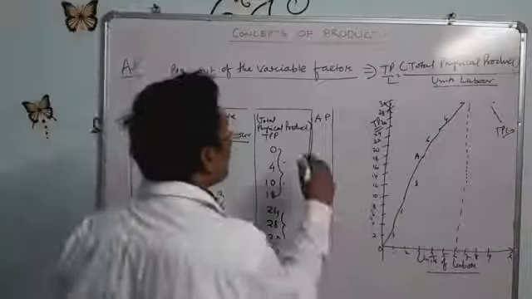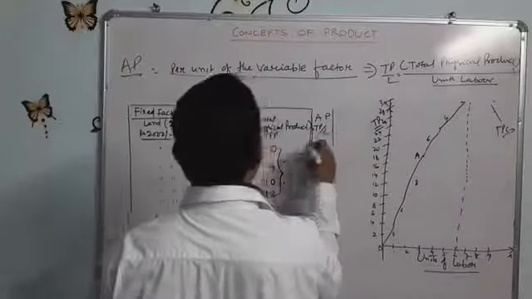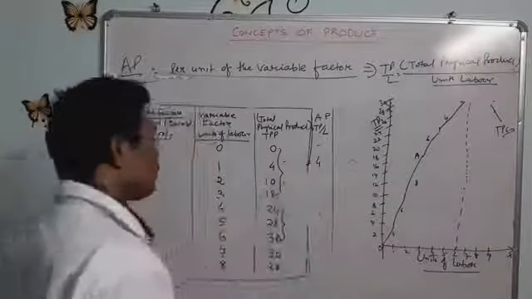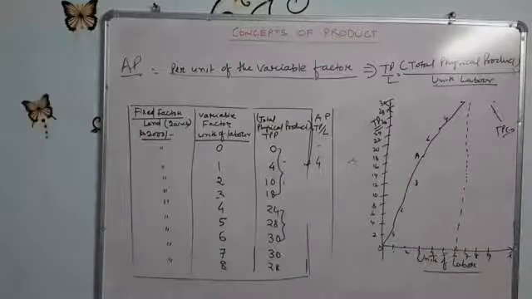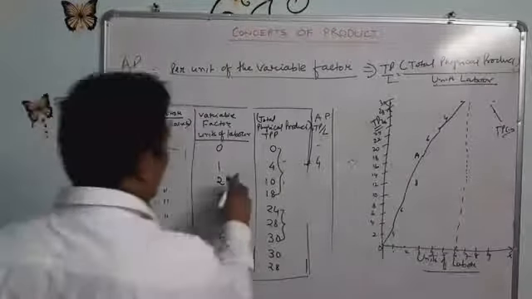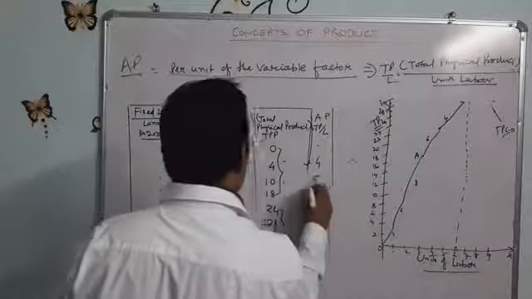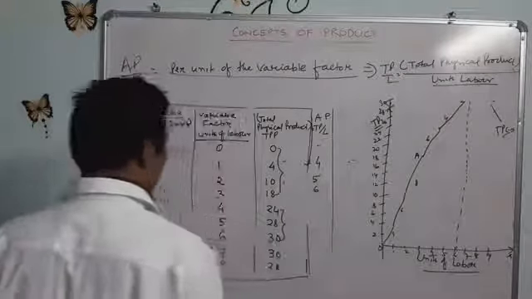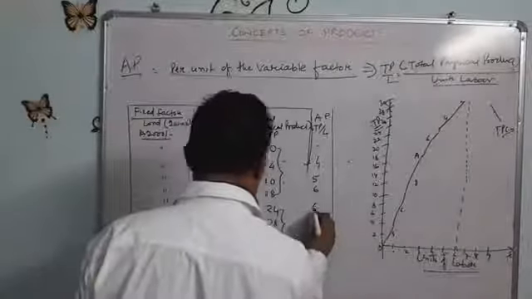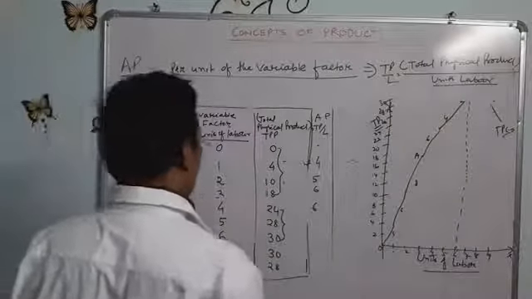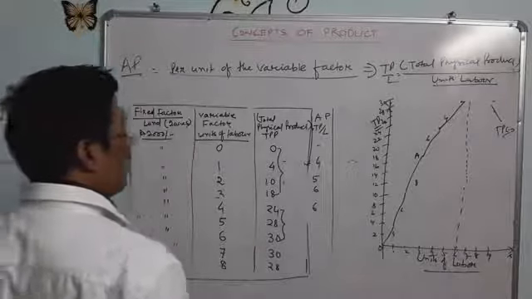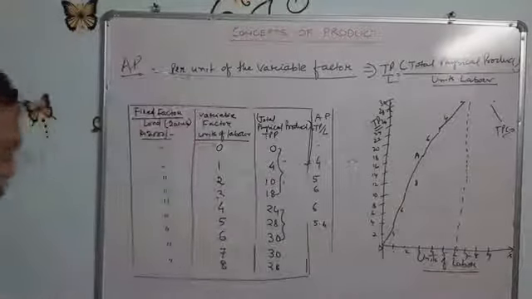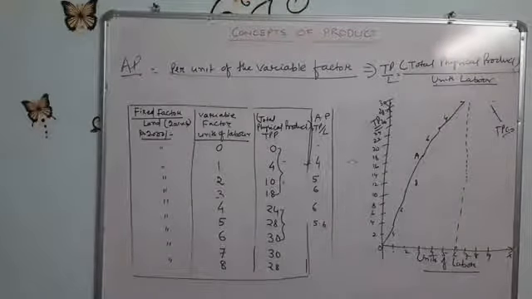So average product will be total product divided by L: 4 divided by 1 equal to 4. 10 divided by 2 equal to 5. 18 divided by 3 equal to 6. 24 divided by 4 equal to 6. 28 divided by 5 equal to 5.6.